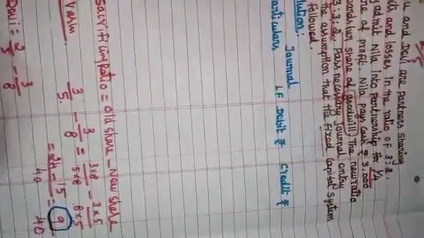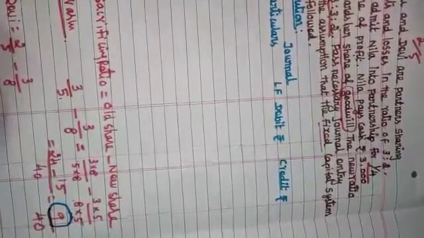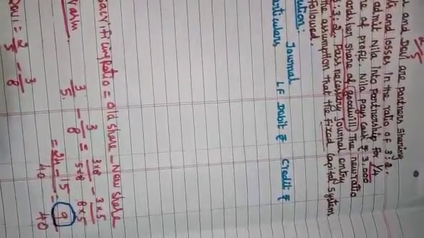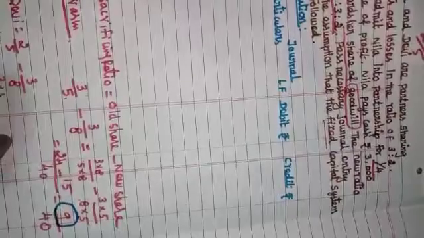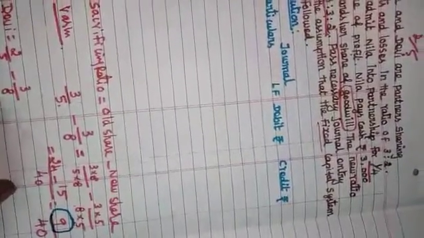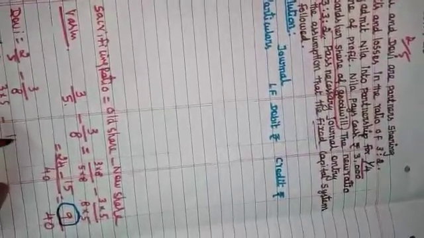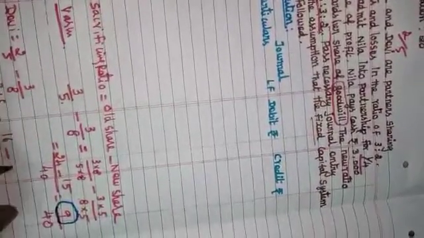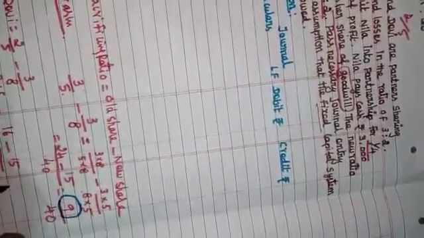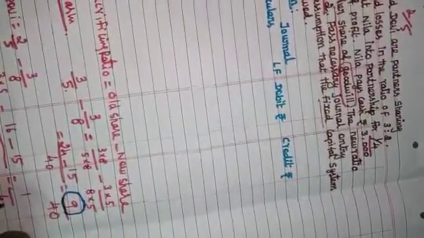So 2 into 8 divided by 5 into 8, minus 3 into 5 divided by 8 into 5, is equal to 16 minus 15 divided by 40. So we got the value 1 by 40.